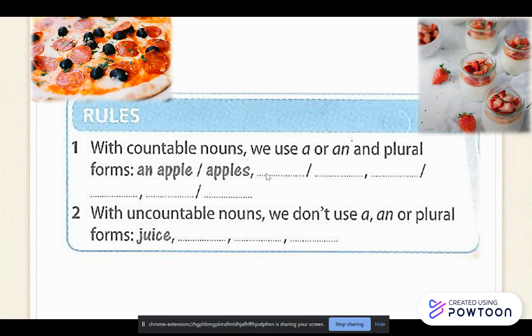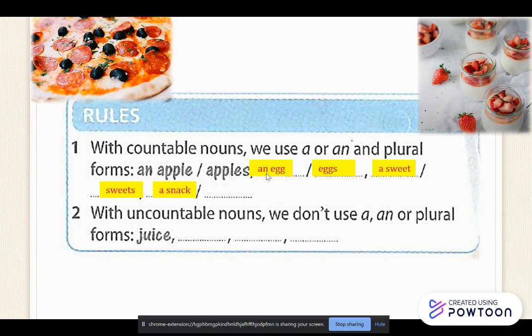All right. So an egg is a countable noun. For singular, we say an egg because egg starts with a vowel. A sweet, s starts with a consonant, so we use a for singular. Plural, we say sweets. We put an S there.